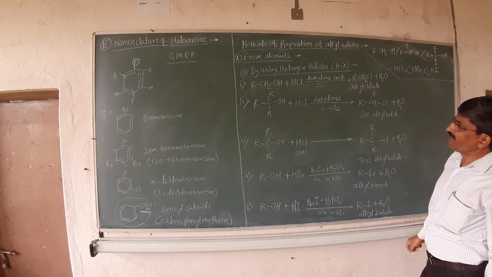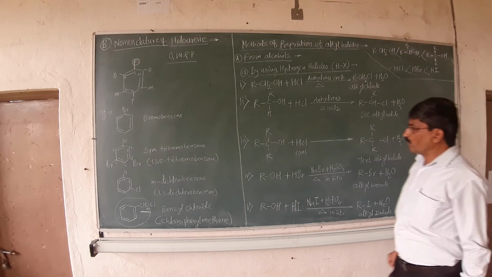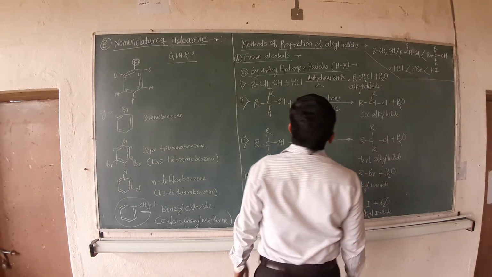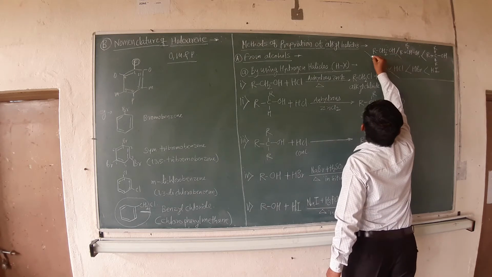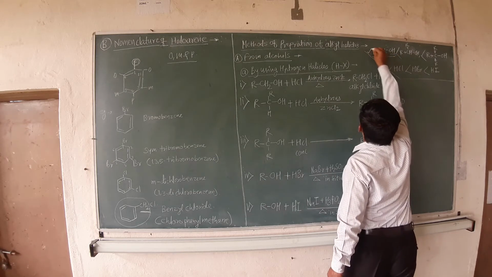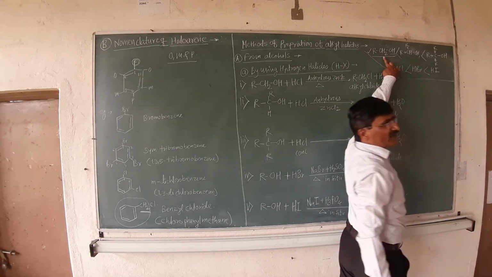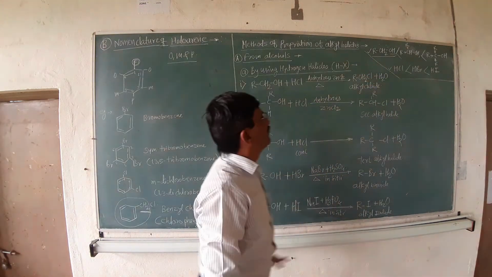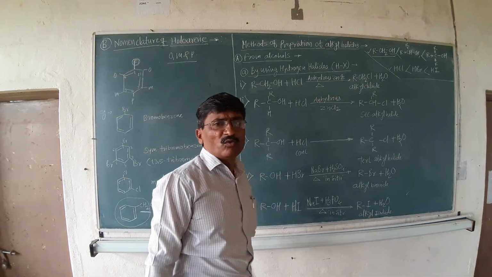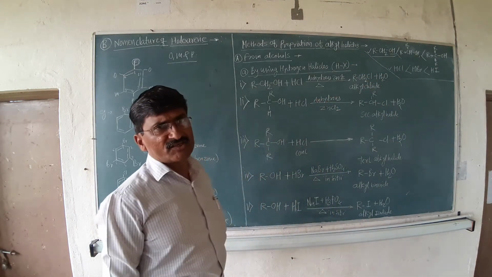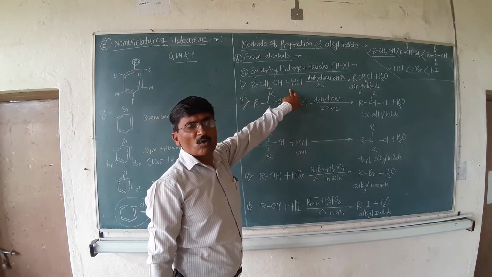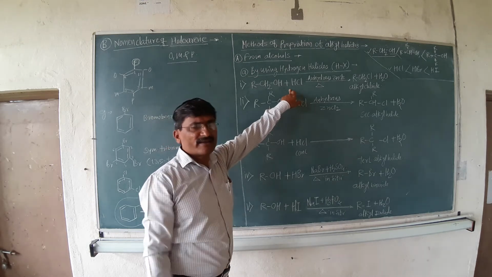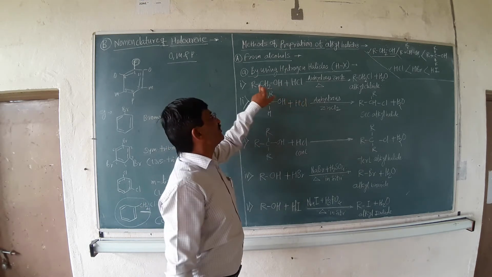Now, in order to study that, we have to take a difficult example, that is, the reaction between the least reactive alcohol, the primary alcohol, and the least reactive halo acid, HCl. When HCl reacts with the primary alcohol, conditions are required because it is difficult to react.